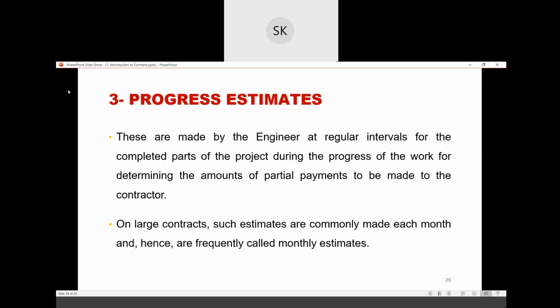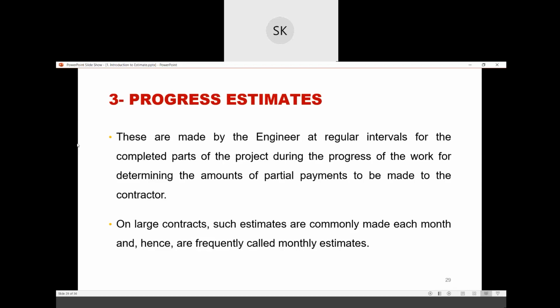Okay, we'll get to the progress estimate later on. Number three is progress estimate. As I discussed just now, progress estimate is in the whole span of the project. You are dividing the work into 2 to 3 parts, and you are submitting the bill 2 to 3 times. These are made by the engineer at regular intervals for the completed parts of the project during the progress of the work, for determining the amounts of partial payments to be made to the contractor. On large contracts, such estimates are commonly made each month, and hence are frequently called monthly estimates.